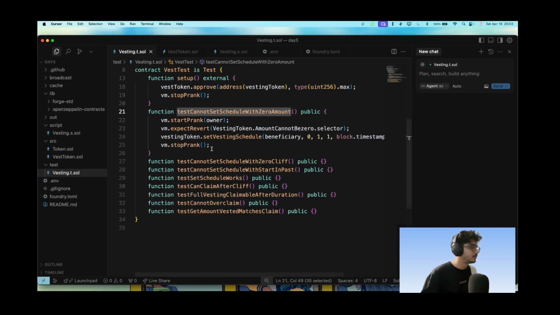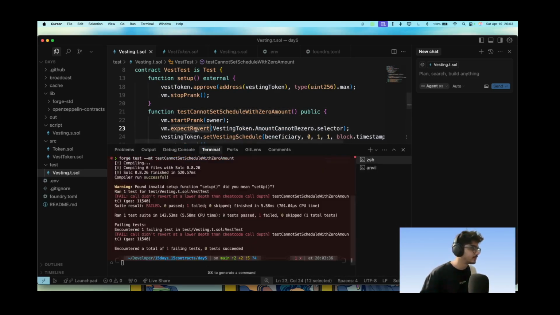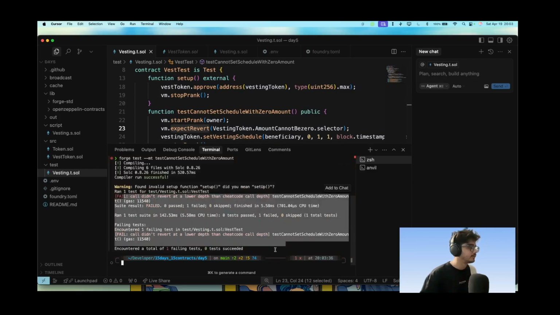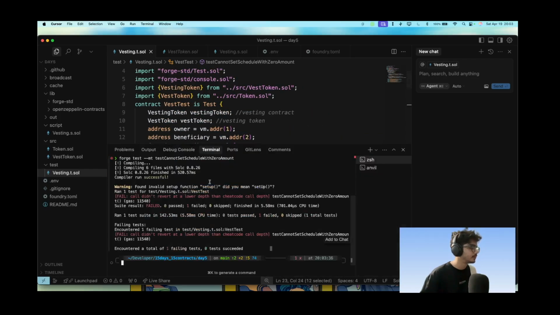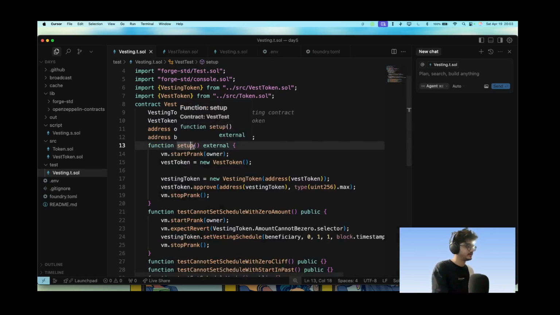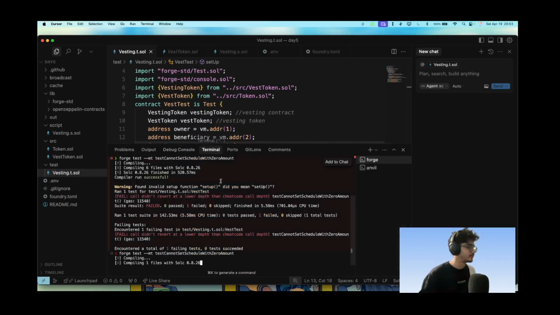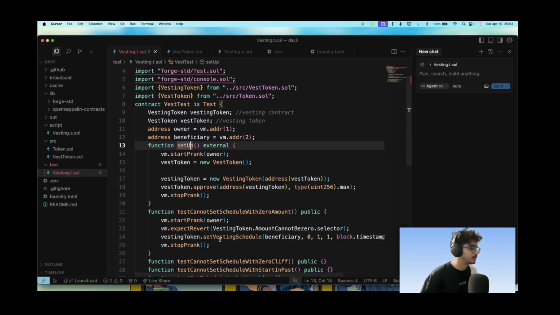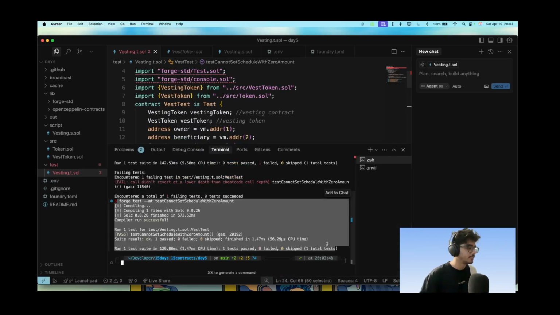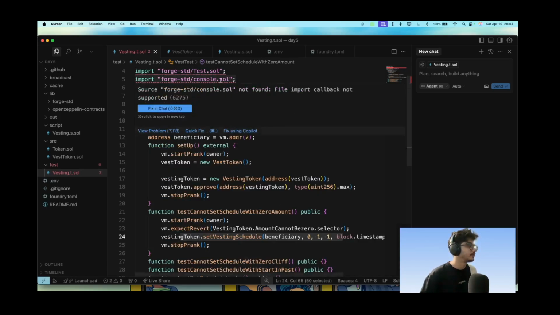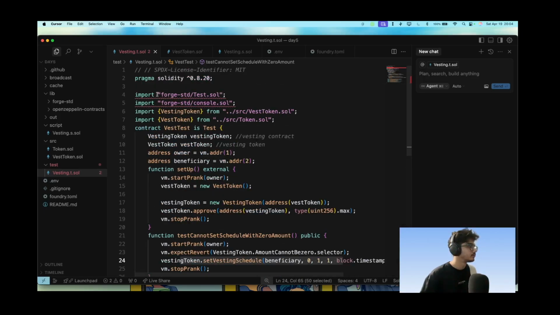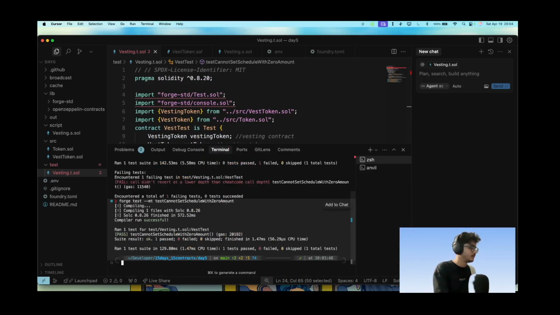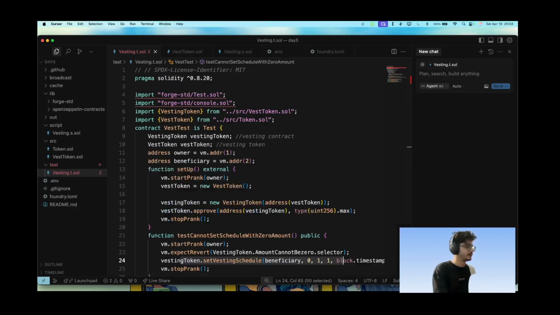And there is an expect revert. What does expect revert do? It sees if it fails at what we want it to fail. We just misspelled the setup. So if I say cannot be 0 selector, that means that we cannot set this to 0. What is the problem here? Not found. Oh, no way. It is building, yeah, it is building.